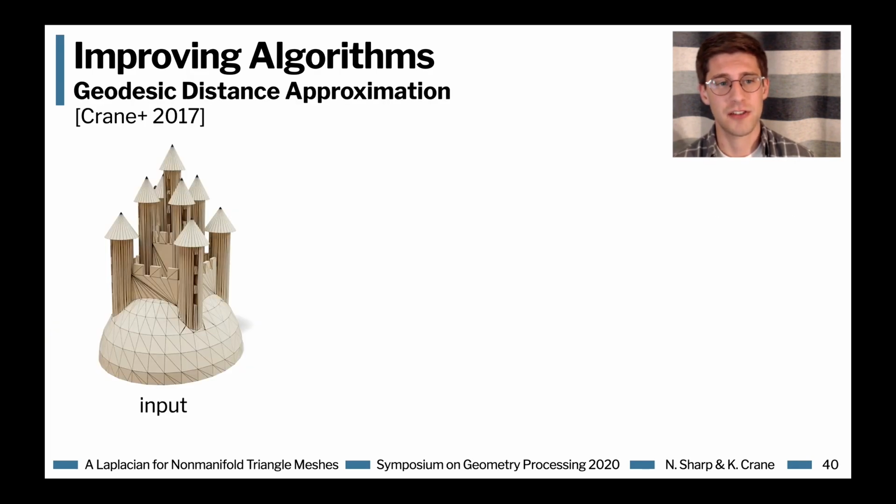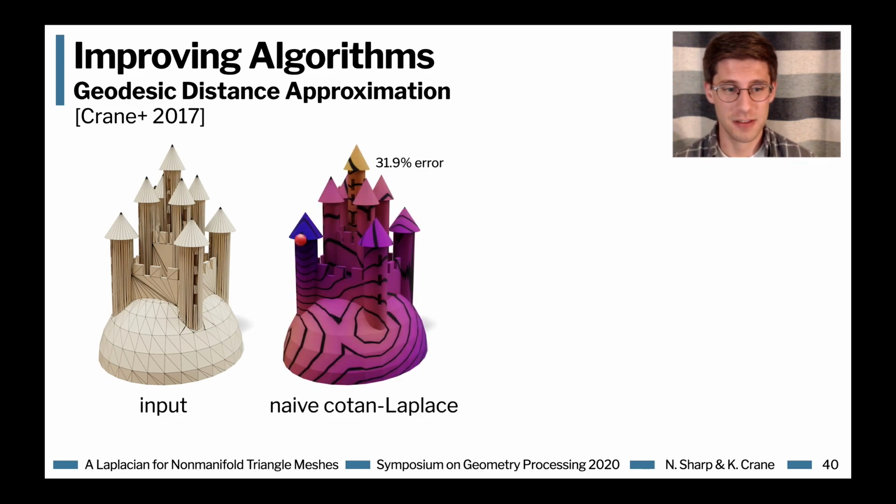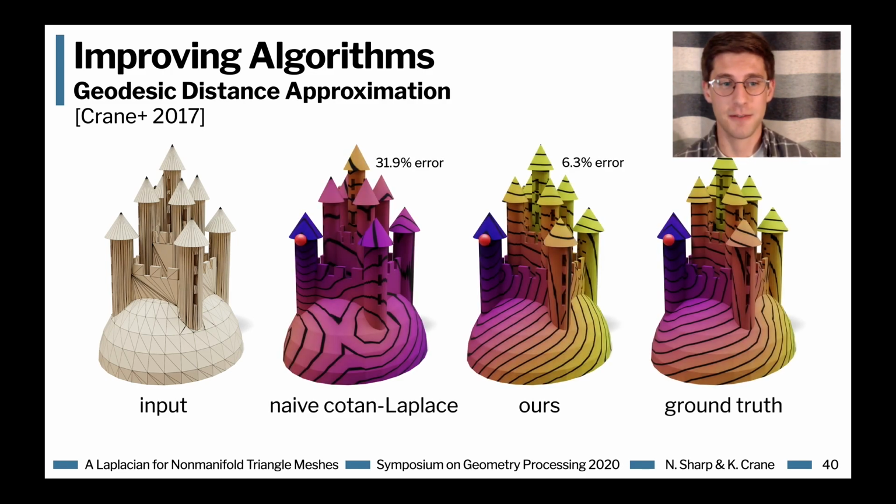We can use our Laplacian to improve geodesic distance algorithms. For instance, here, taking a method for computing approximate geodesic distance and running it naively on this low-quality triangle mesh yields essentially nonsense, but just dropping in our improved cotangent weights immediately greatly improves the solution.